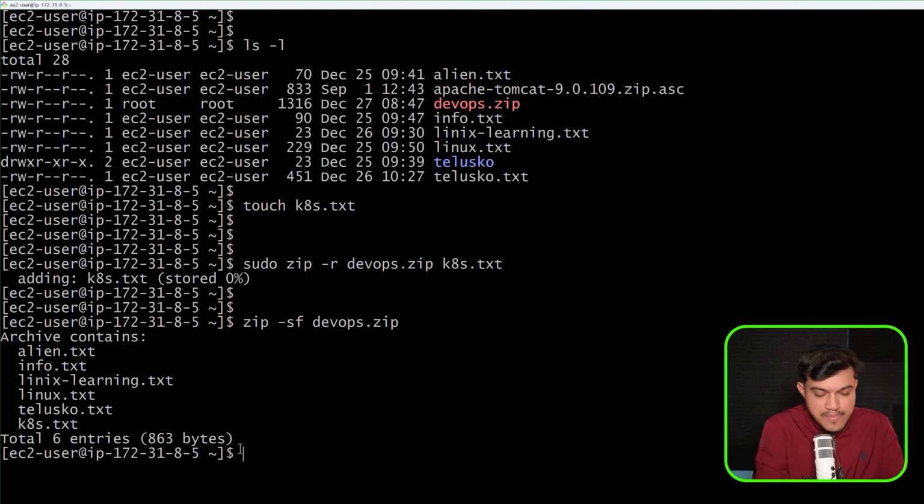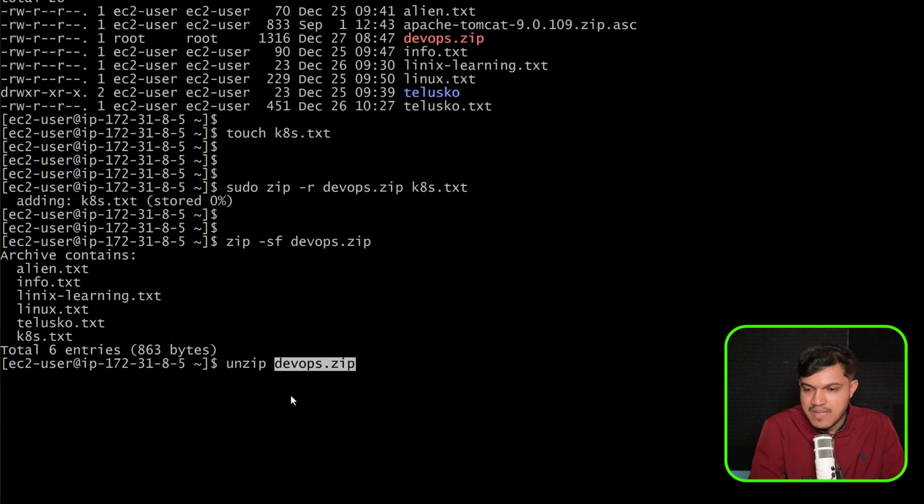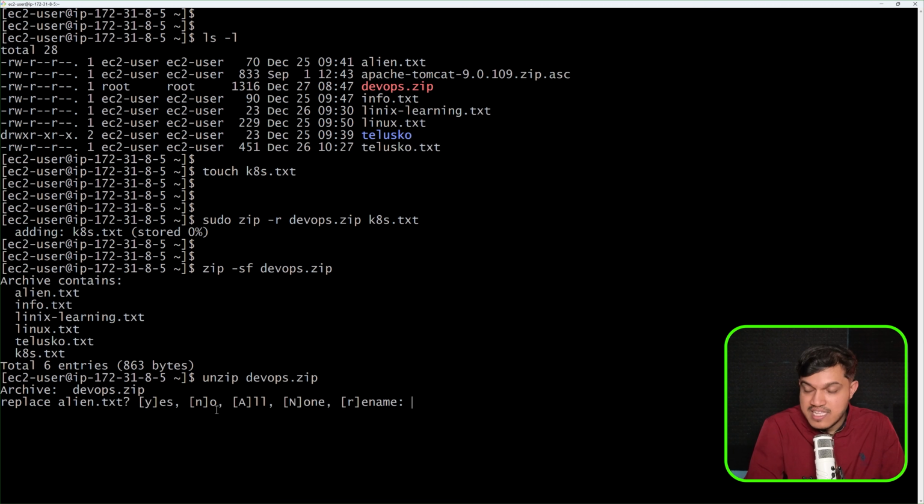If you want, you can unzip also. I'll say here unzip, and I would like to specify the name of this file. I'll right click and paste it. And the moment I run it, you can see here it is asking me whether to replace this alien.txt file. Because already in this present working directory we do have all these text files available, right? Again, it is asking, do you want to replace?